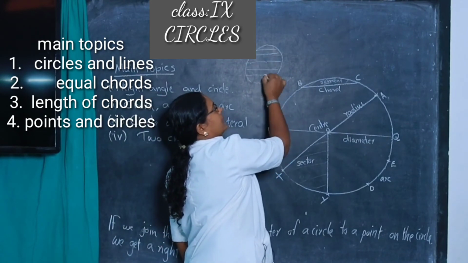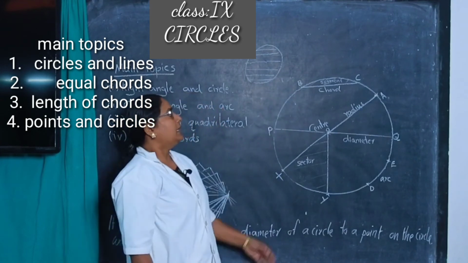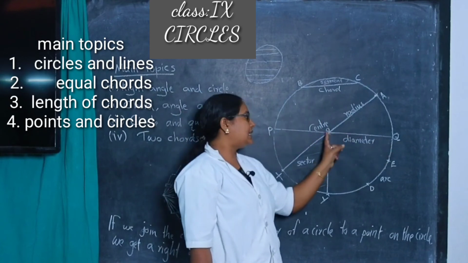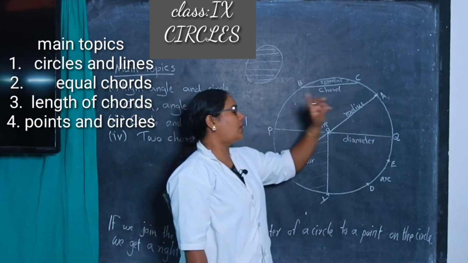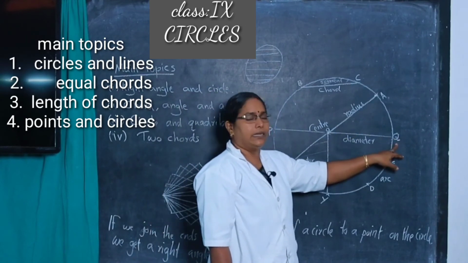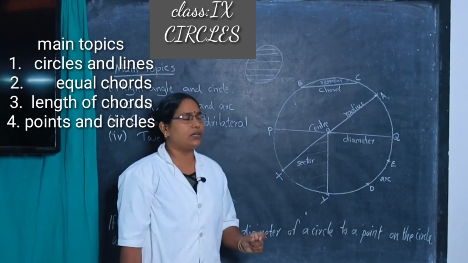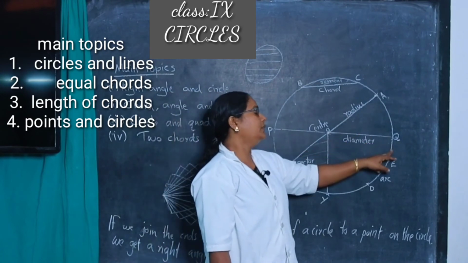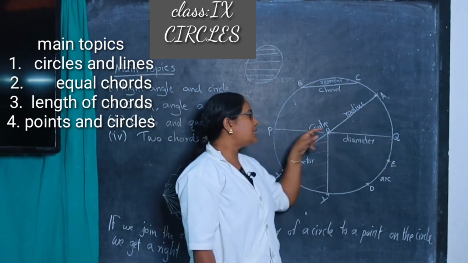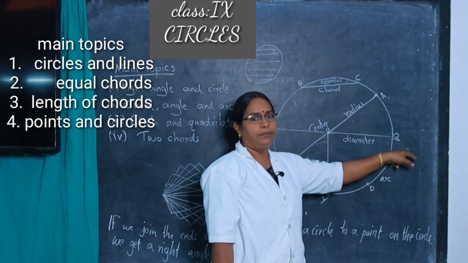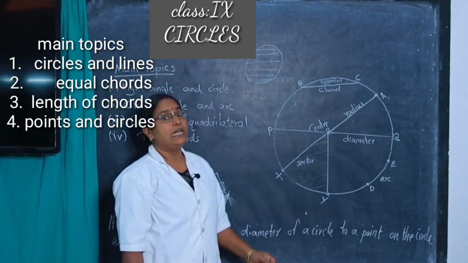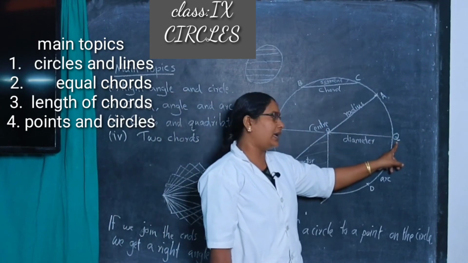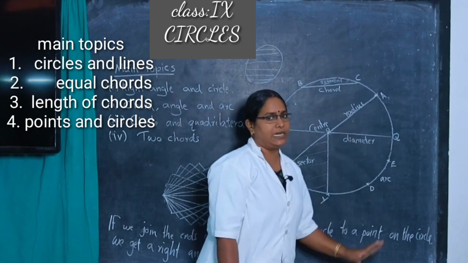There are an infinite number of chords, but one chord passes through the center. This chord is called the diameter. The diameter is the largest chord of the circle, a line segment joining two points of the circle and passing through the center. Therefore, the diameter is the largest chord. PQ is the largest chord, therefore it is called the diameter.